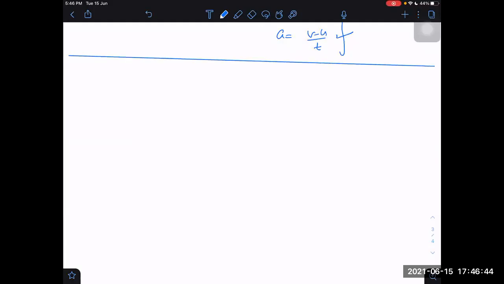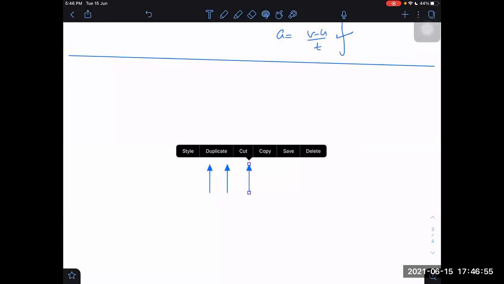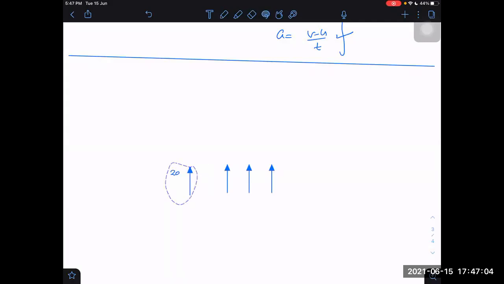Let us see now. If I throw a particle upwards with different speeds, there are 4 particles being thrown. One is thrown with 20 speed, then 30, 40 and 50 speed. There are 4 different speeds: 20, 30, 40 and 50. Now tell me, what would be the time taken to reach maximum height in each of these cases? Particle A, particle B, particle C, particle D.